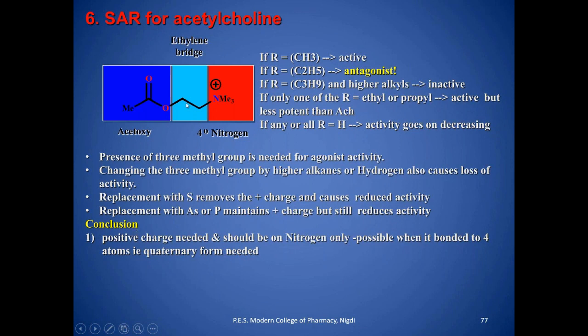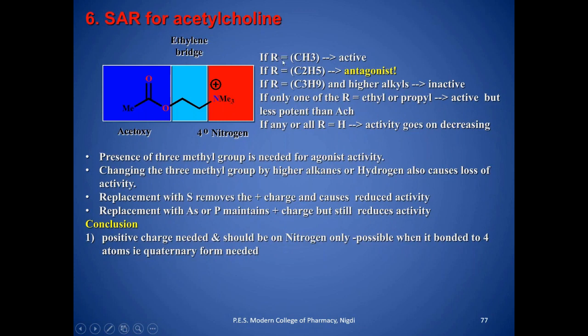Replacement with arsenic or phosphorus maintains the positive charge, but still it reduces activity because of hydrogen bonding. Then if R is CH3, then the compound is active. Here R means these R groups on the nitrogen.